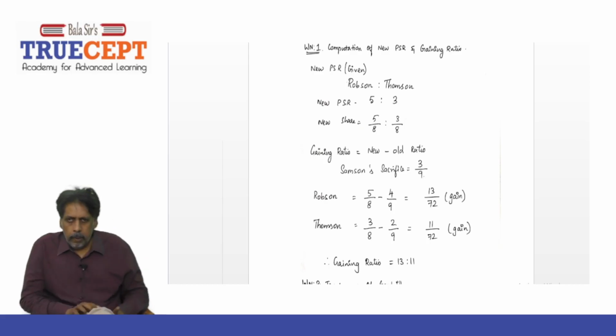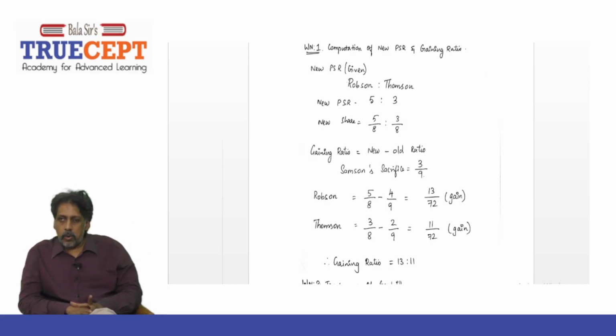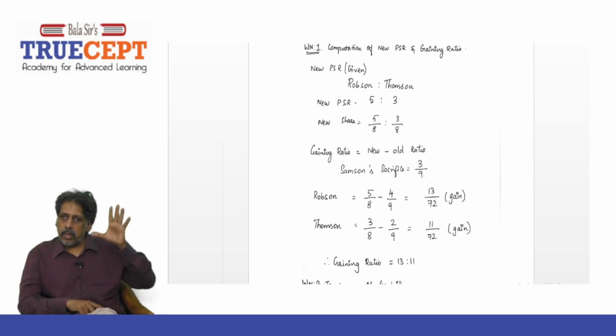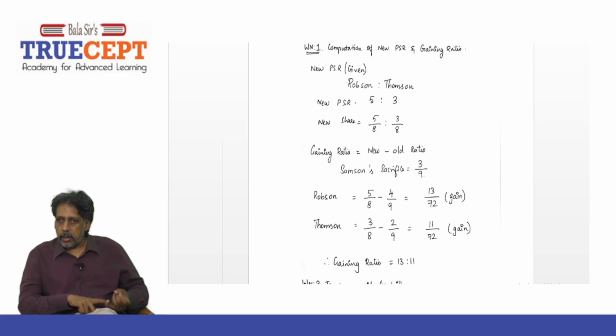We know that the new profit sharing ratio, you don't have to really rack your brain. It is given in the question as 5:3. So 5 by 8 and 3 by 8 is the new profit sharing ratio between partner R and partner T, that is Robson and Thompson. And then the next point is the sacrifice made by Samson. It is 3 by 9. Remember the old ratio of 4:3:2. So 3 by 9. And then how to find the gaining ratio?